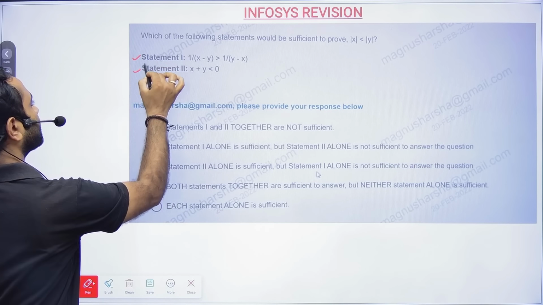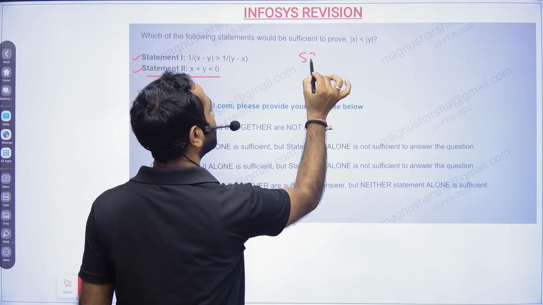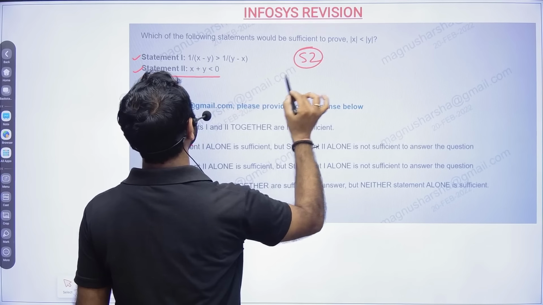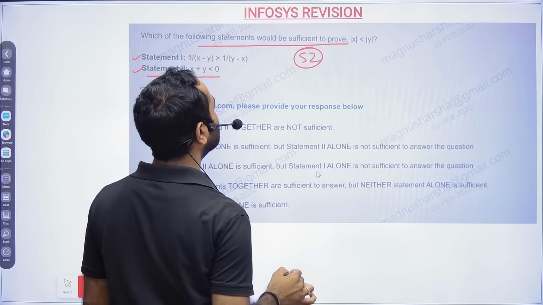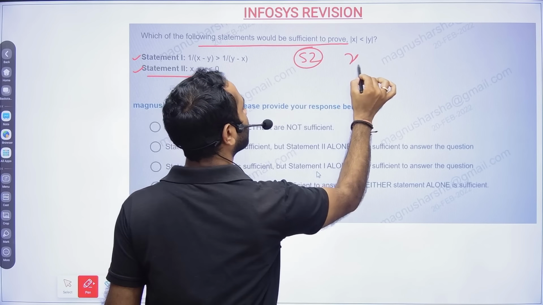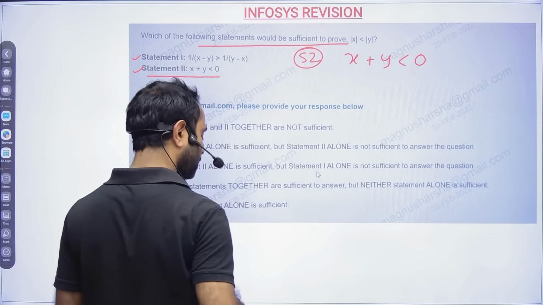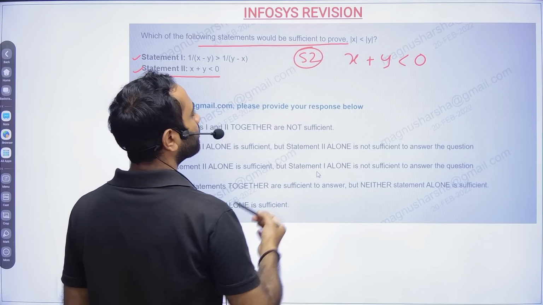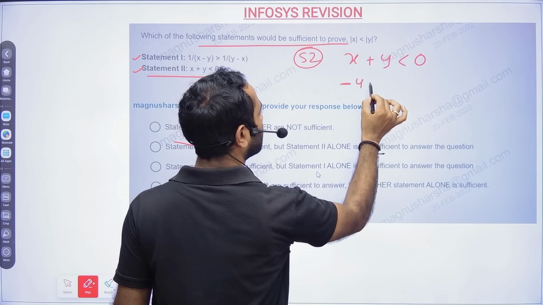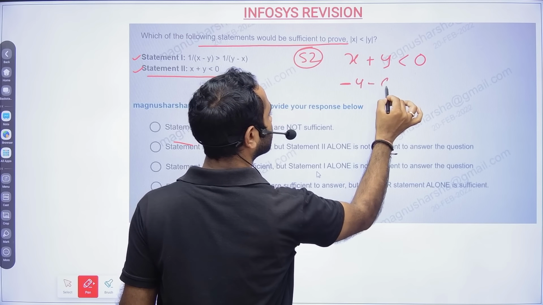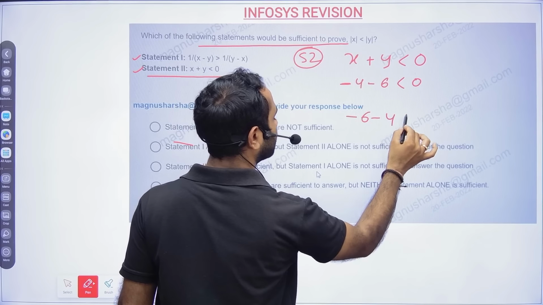Statement 1 and statement 2. Statement 2 first, so that you will be able to understand. So statement 2: which of the following statements would be sufficient to prove? So x plus y is less than 0. Okay, so this can be like this and this can be like this, correct?